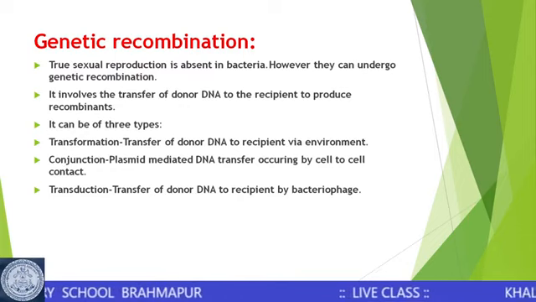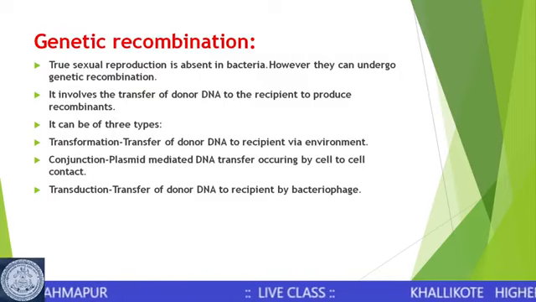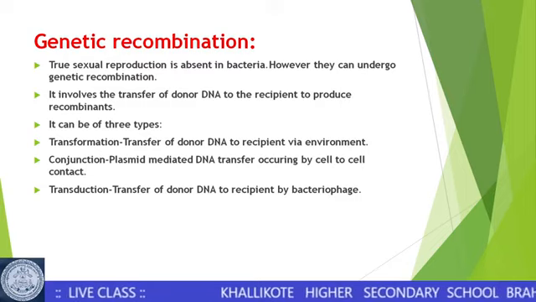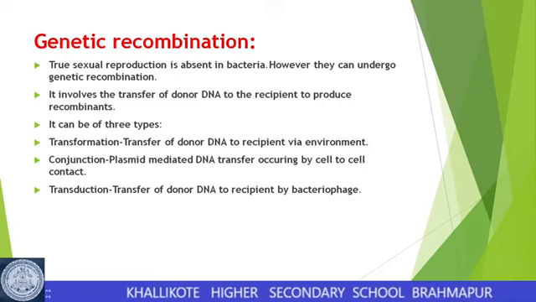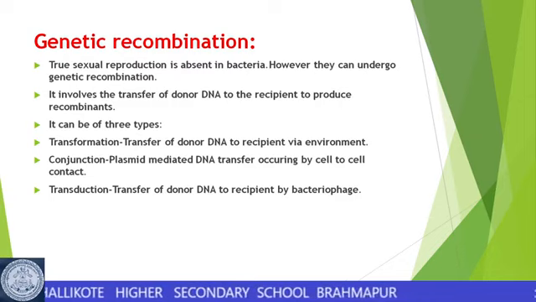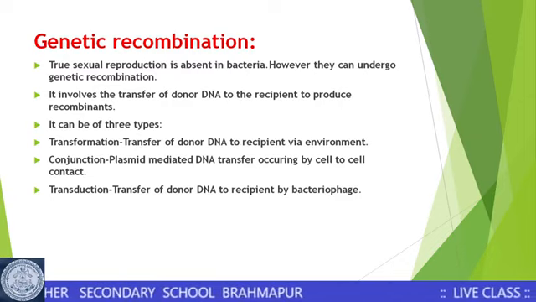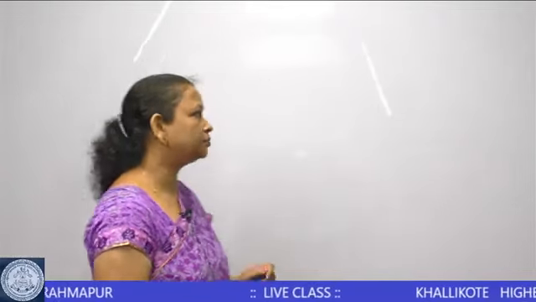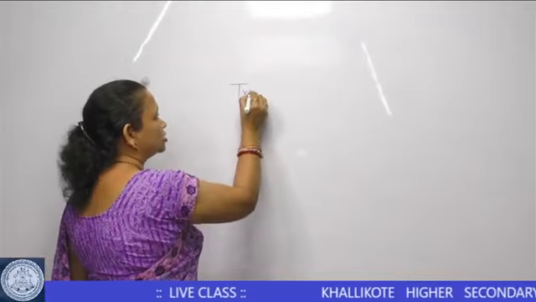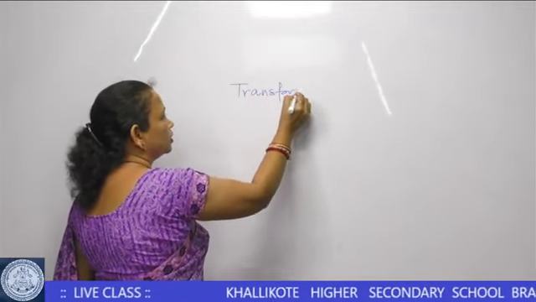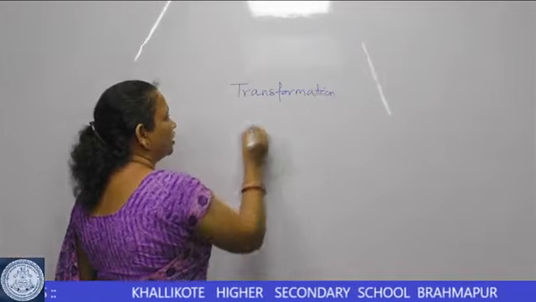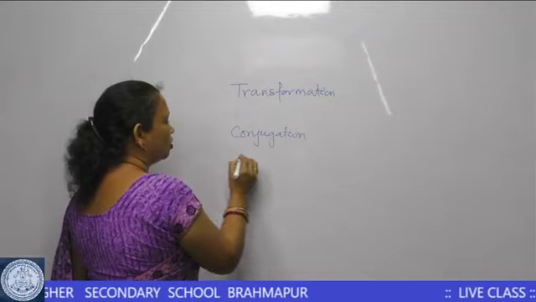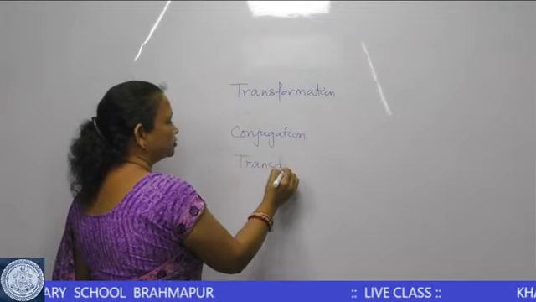Genetic recombination involves the transfer of donor DNA to the recipient DNA to produce a new recombinant form. It is of 3 types. What are the 3 types? One is called transformation, the second is called conjugation, and the third is called transduction.